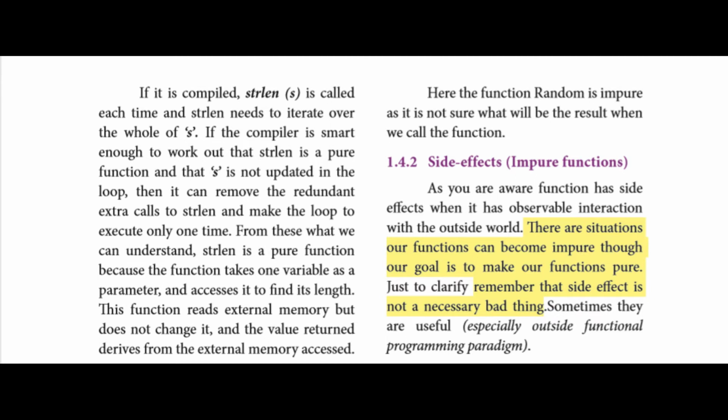Sometimes they are useful. In this paragraph, what they are saying is that when the function's variable interacts with some other or external variables, and those variables are affected, the function is called an impure function. This we already discussed. In some situations you have to interact the function variable with other variables. Side effects are not always bad. In some situations we need to affect a variable by other variables.